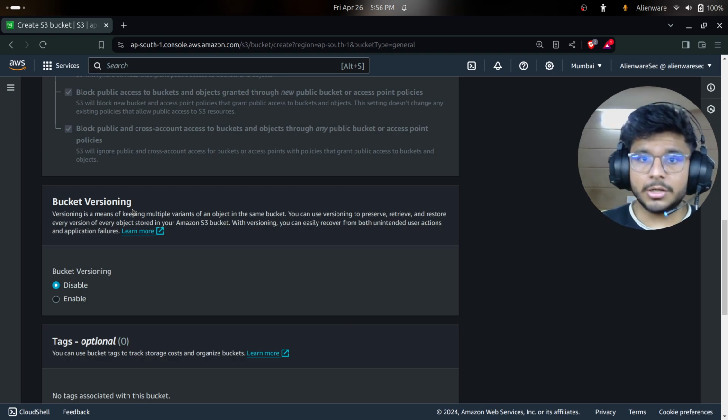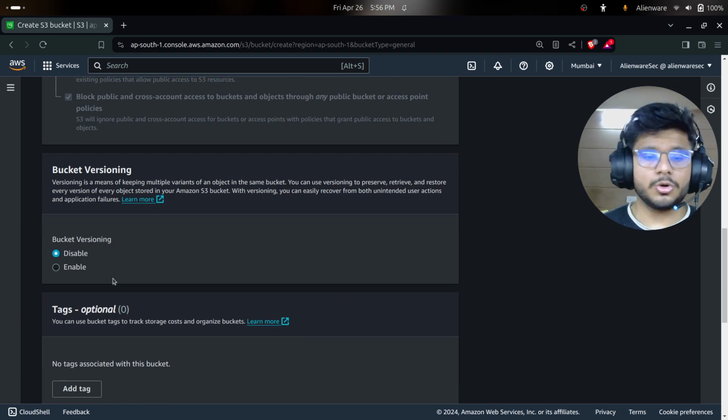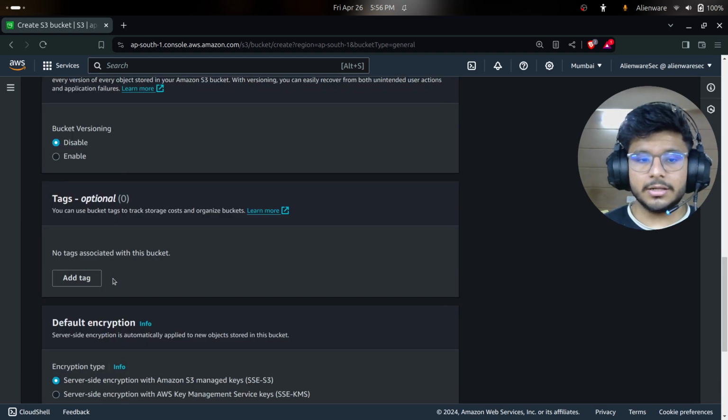So if you enable it, you will get versions of things. Suppose I am uploading a file ABC in one bucket, and I upload another ABC in the same bucket. The newer ABC file will be the next version of it. The base version will remain there, it will just get versioned. I'll keep it disabled as of now, because we are not using versioning.